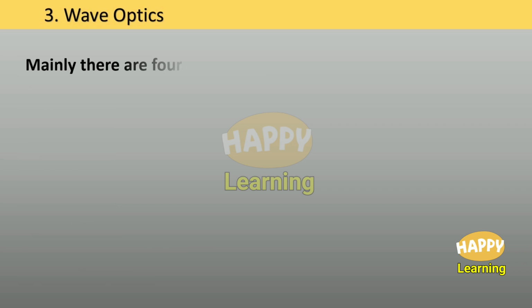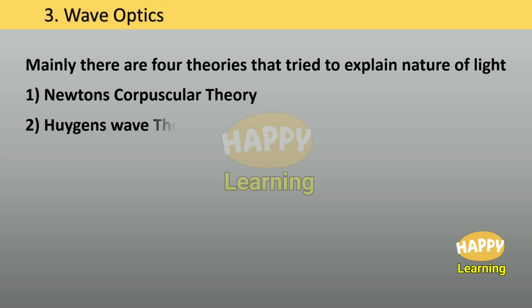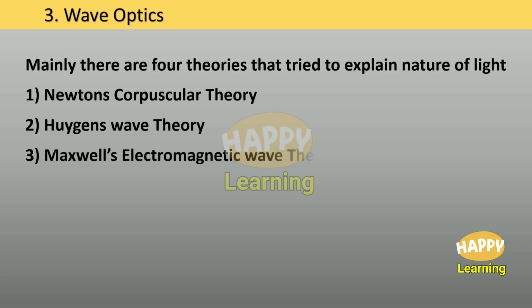Mainly, there are 4 theories that try to explain the nature of light. Number 1 is Newton's corpuscular theory. Number 2 is Huygens wave theory. Number 3, Maxwell's electromagnetic wave theory. And number 4 is Max Planck's quantum theory.